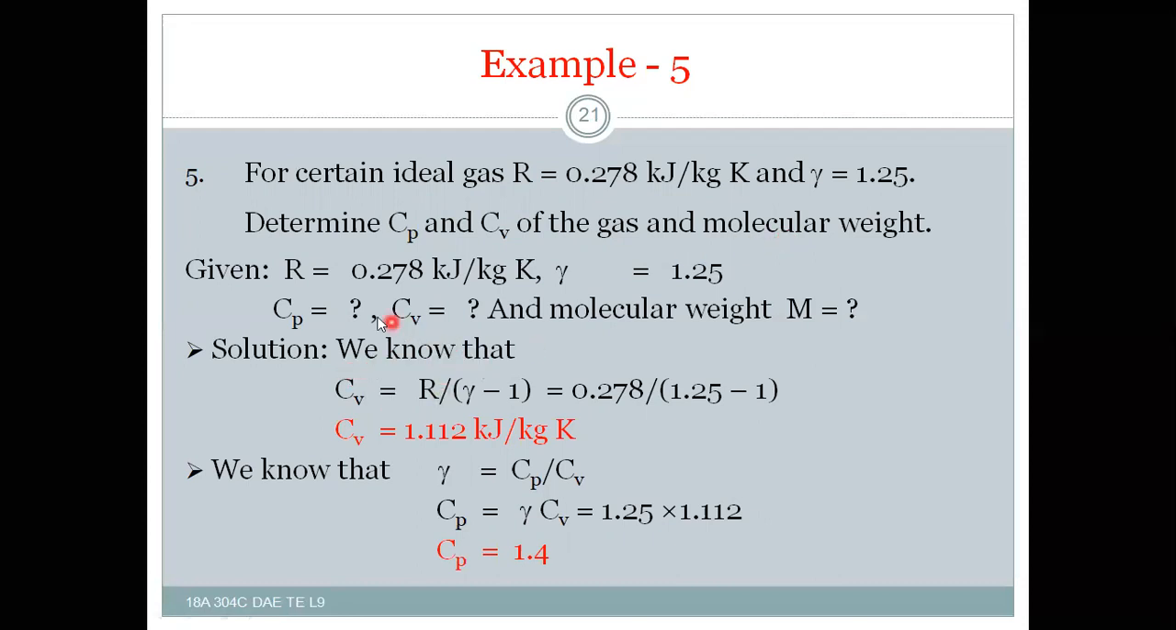So the given data is R is equal to 0.278 kilojoule per kg Kelvin, and gamma is equal to 1.25, and Cp you have to calculate, Cv you have to calculate, and molecular weight or molar mass, that is called M, should be calculated. We know that Cv is equal to R by gamma minus 1. On substitution of R and gamma in the formula, you can get Cv is equal to 1.112 kilojoule per kg Kelvin. And also we know that gamma is equal to Cp by Cv, so you can calculate Cp by substitution of gamma and Cv. Cp is equal to 1.4 kilojoule per kg Kelvin.